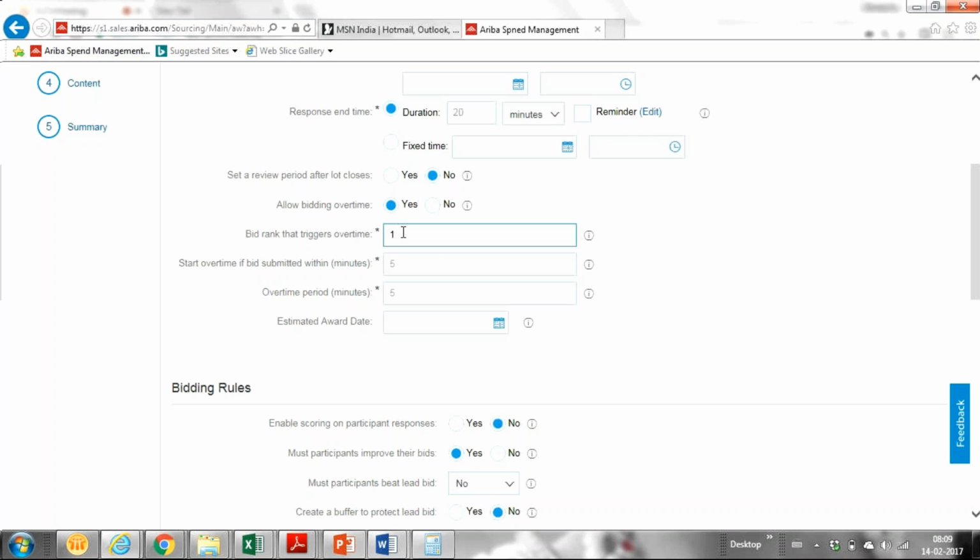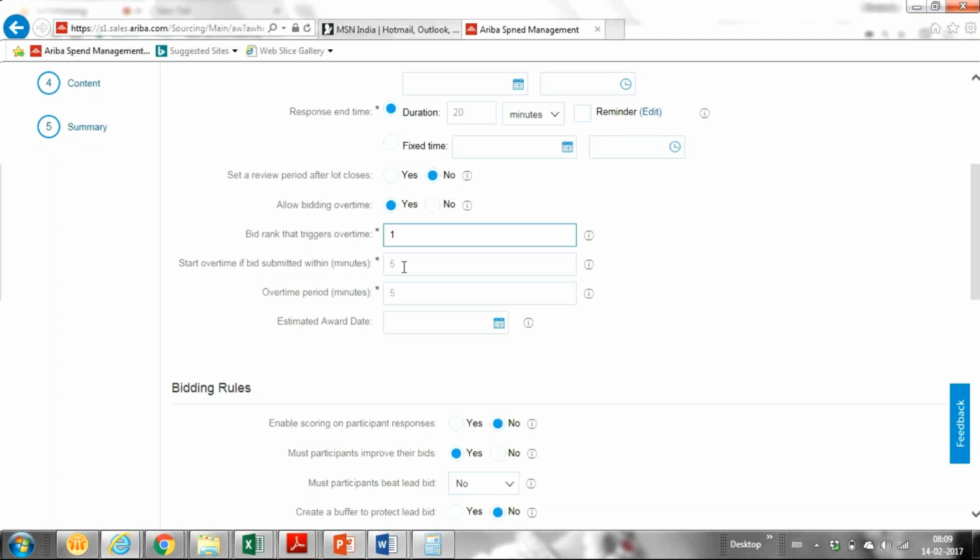So we can specify which rank of bid can trigger overtime. If I am giving 1, then only if the last minute bid affects rank 1 will overtime be triggered. Otherwise it won't.